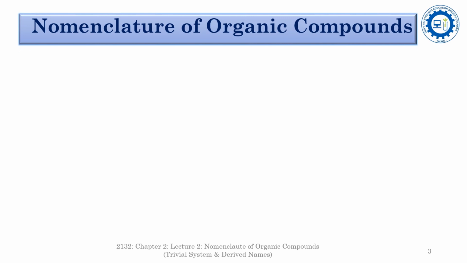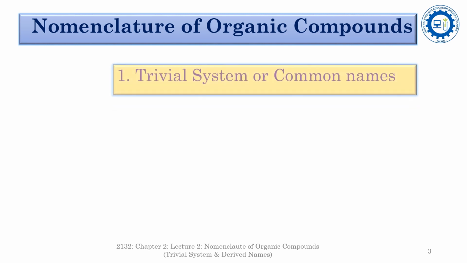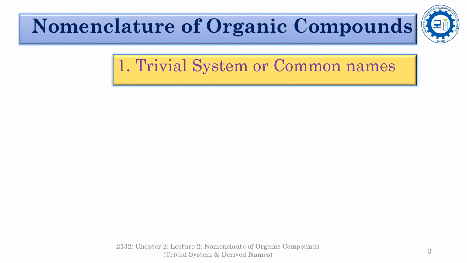Hello students. In the previous lecture session, we discussed the classification of organic compounds. In this lecture session, we will discuss the nomenclature of organic compounds. Three main systems are adopted for nomenclature of organic compounds. These three systems are the trivial system or the common names. In this system of nomenclature, the organic compounds are usually named on the basis of their source, property, discovery, and structure. The second one is